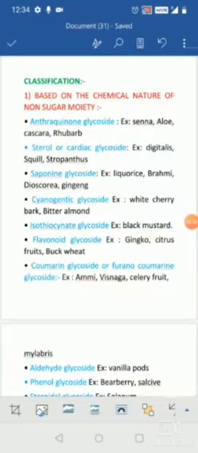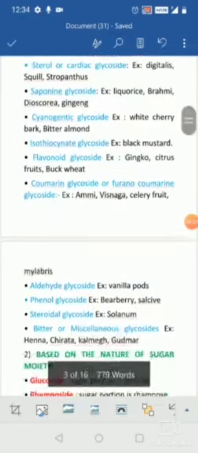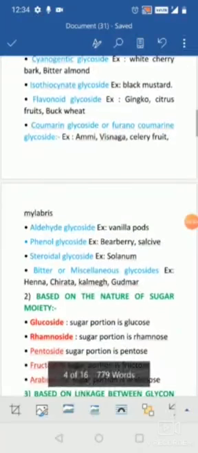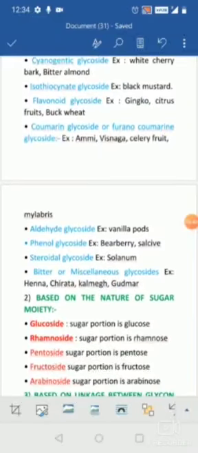When coming to the flavonoid glycosides, the examples are ginkgo or the citrus fruits like your orange, your lemon, okay, and buckwheat. When coming to the coumarin glycosides or the furocoumarin glycosides, the examples are visnaga, celery fruit, mulberries, ammi and all. When coming to the aldehyde glycosides, the example is vanilla pods. When coming to the phenolic glycosides, the examples are bearberry and salix. When coming to the steroidal glycosides, the example is solanum xanthocarpum. When coming to the bitter or the miscellaneous glycosides, the examples are henna, chirata, kalmegh or gudmar.